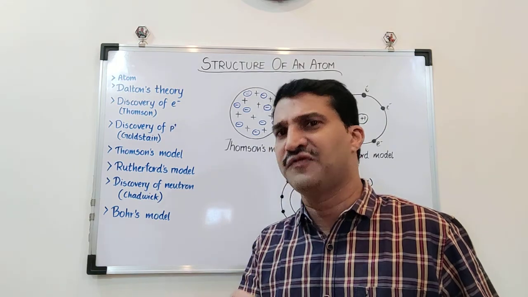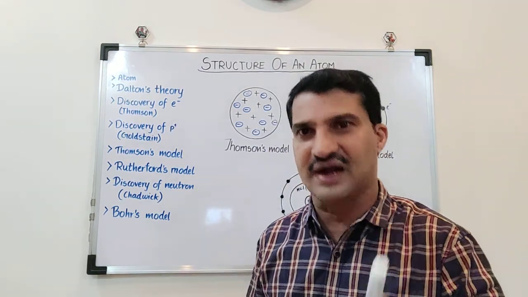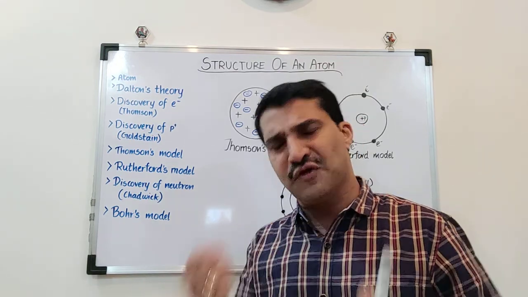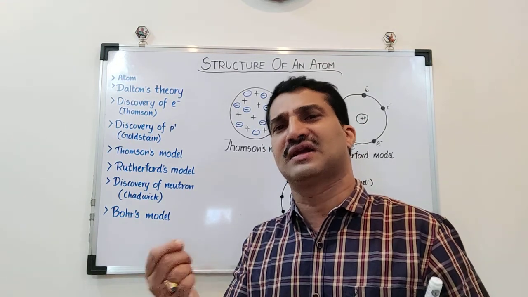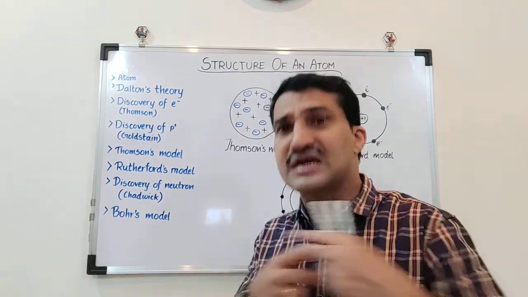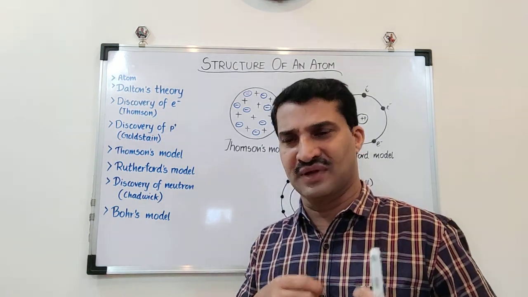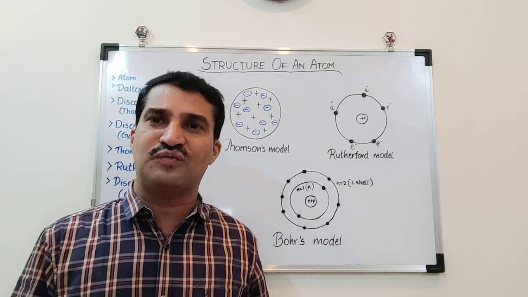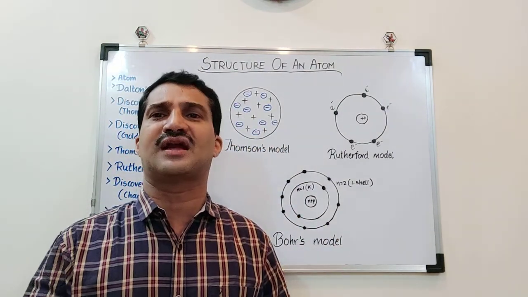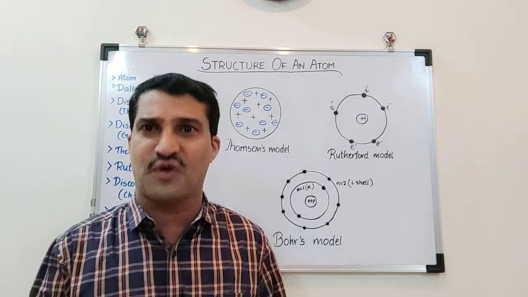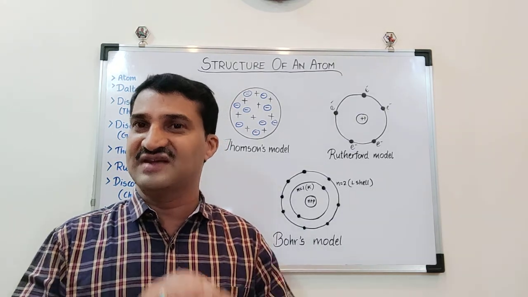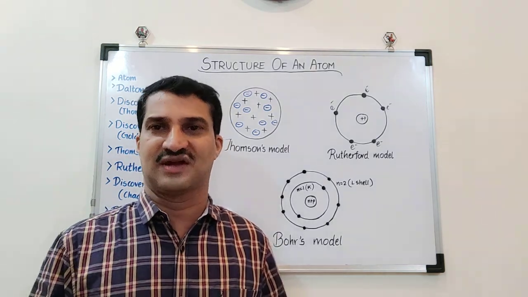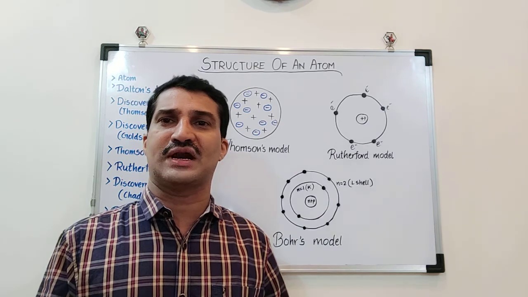A very few particles deflected at some angles, plus or minus, and very few, about 1 in every 20,000, retraced their path at 180 degrees. Rutherford asked how this is possible. If Thomson's plum pudding model is correct, with a sphere of positive charge, then it is impossible that most of the alpha particles would pass through the thin sheet of metal.